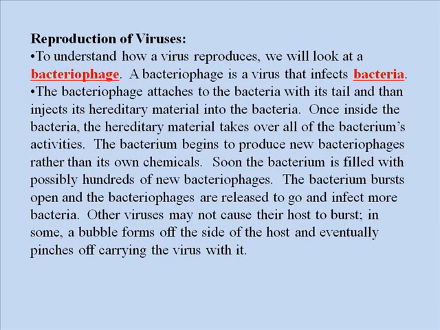So it recognizes the virus's DNA, and when the bacteria starts to reproduce, instead of making more bacteria DNA, it starts making copies of virus DNA. And it works like a copy machine, where it just keeps on making copies and copies and copies. And some bacteria can become filled with hundreds of new little viruses.